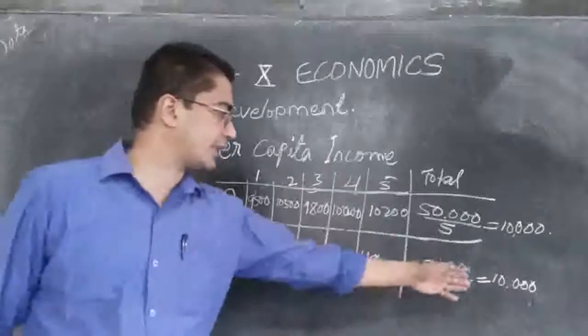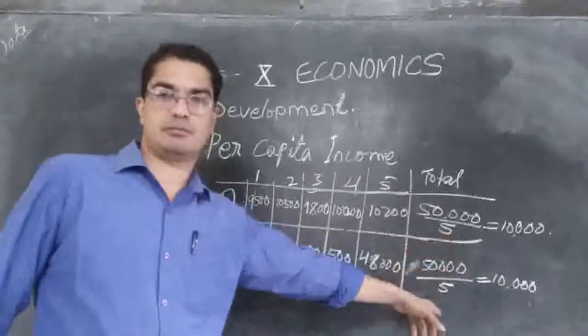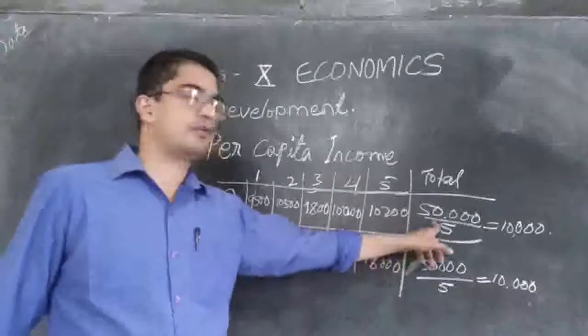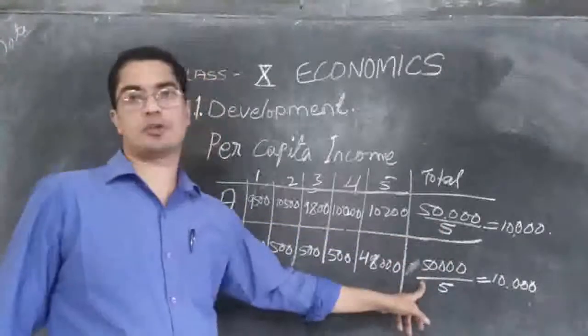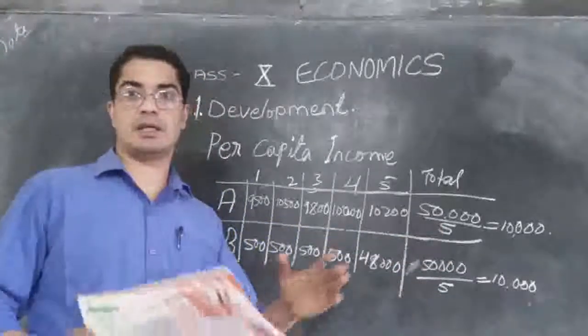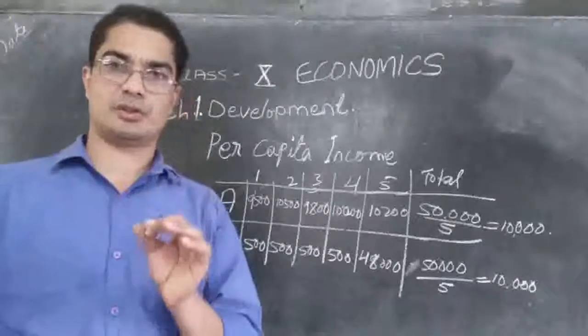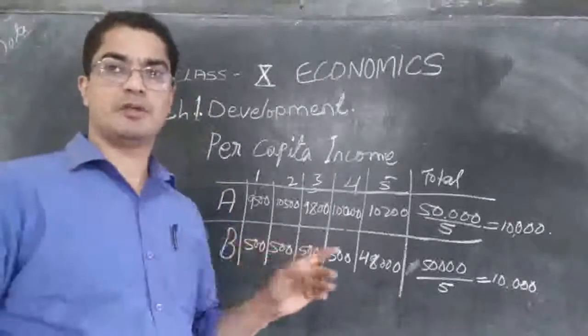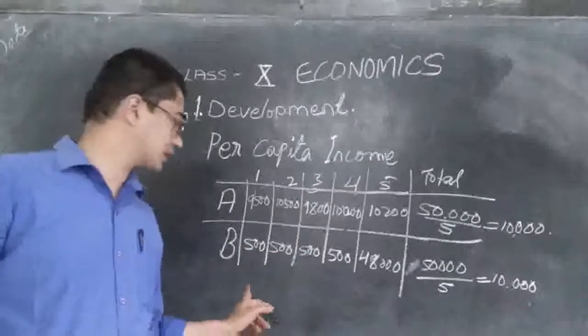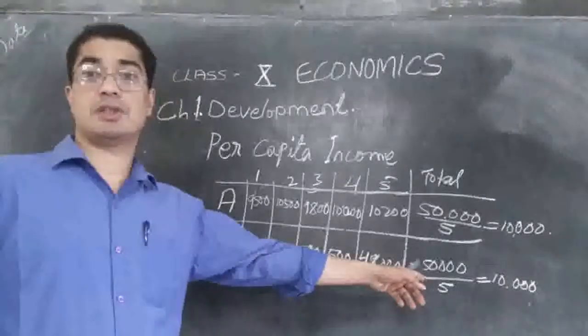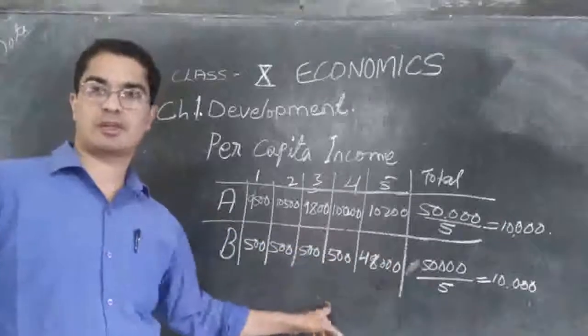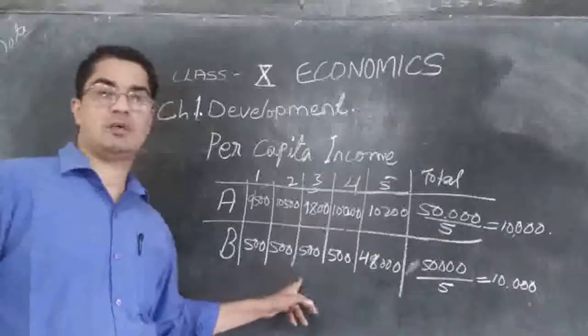As a whole, we can say country has got this much income. This country has got 50,000 income. This country also has got 50,000 income. We can say that for the country as a whole. But when we speak about individuals, if you say the people of this country B have got 10,000 each every year, it is not correct, because they are getting very less.